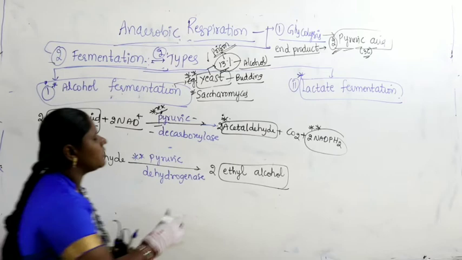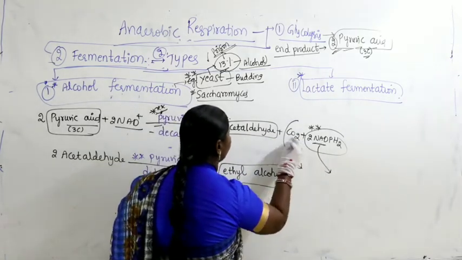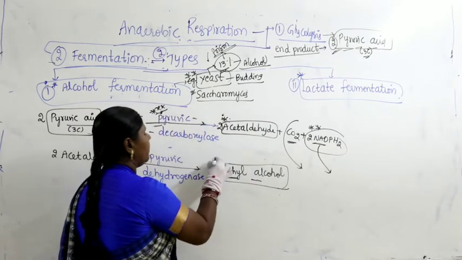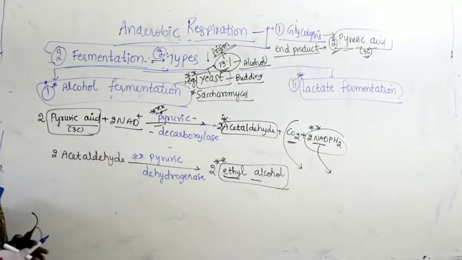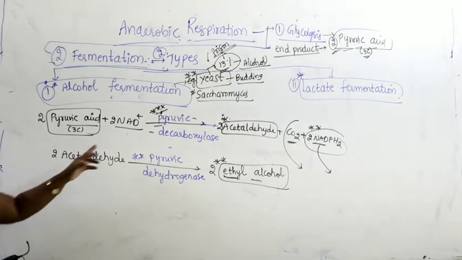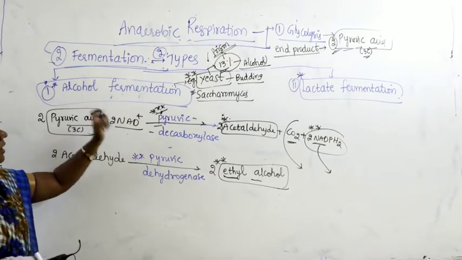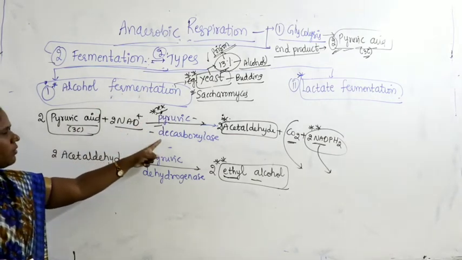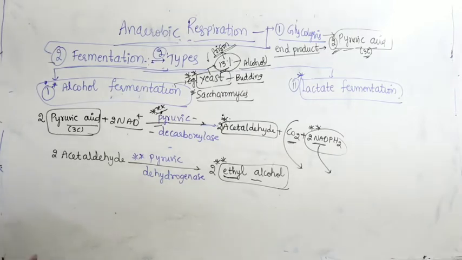Right. So, what are the things which are produced here? Carbon dioxide is produced, 2 molecules of NADPH2 are produced, and finally ethyl alcohol is synthesized. So, the 2 enzymes which play a vital role in the preparation of alcohol are nothing but pyruvic decarboxylase and pyruvic dehydrogenase.